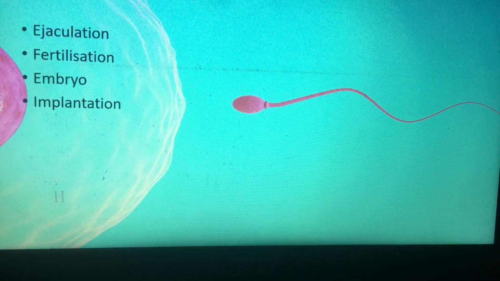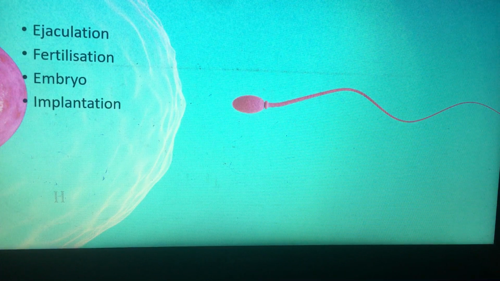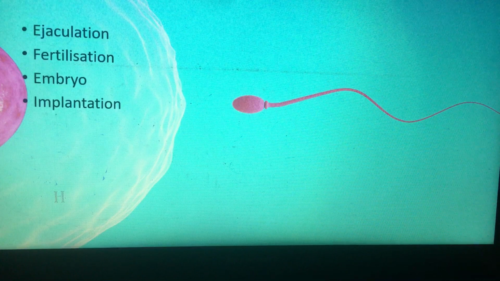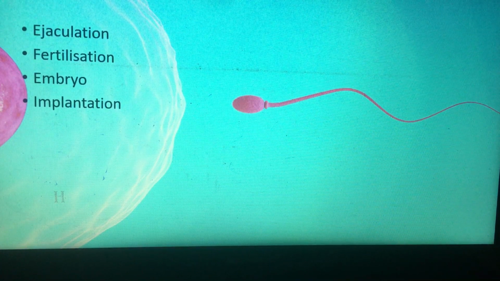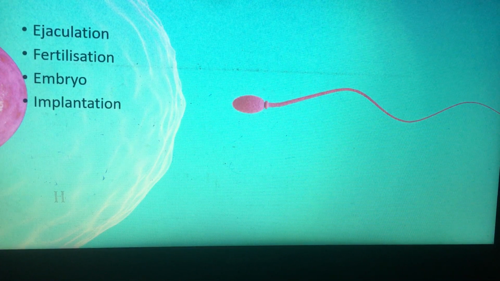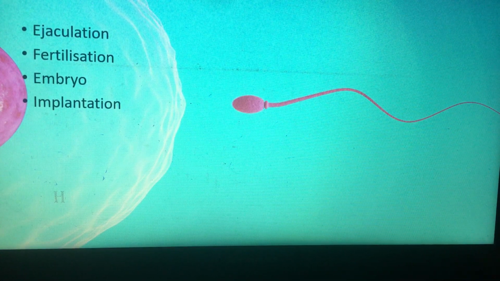Now, if I ask you, the sperm don't always meet an ovum. Can you explain this sentence? The sperm don't always meet an ovum. We said that when the sperm reach into the woman's body to make a new fertilized egg, the sperm have to meet with the egg. So the sperm don't always meet an ovum. So why not?